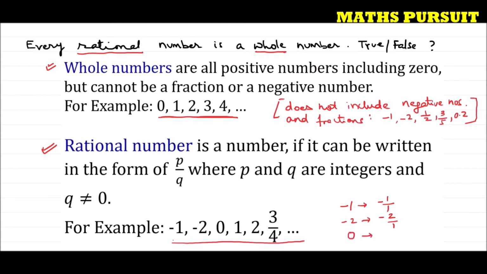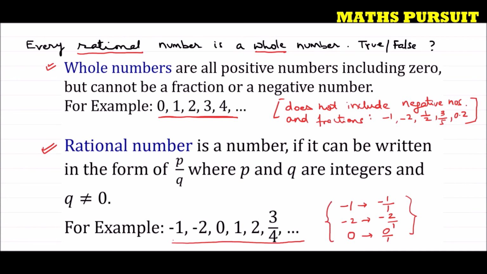How? Because I can write 0 as 0/1. So P is 0 and Q is 1, and Q is not equal to 0. So all these things satisfy the given condition. So these are all rational numbers.